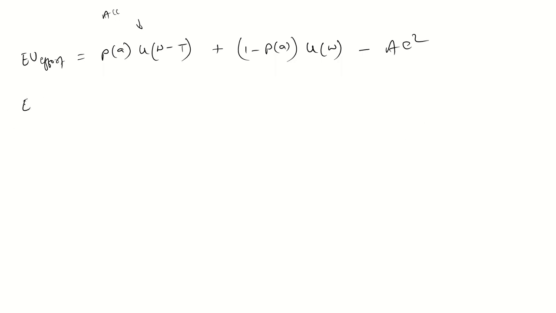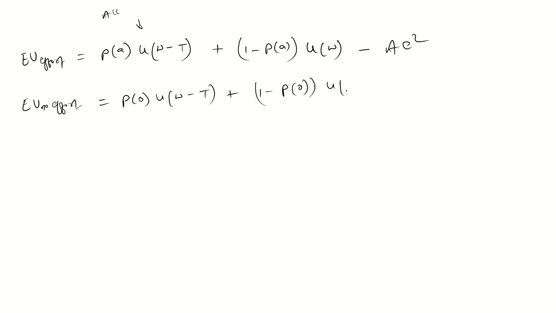Similarly, if you are not putting an effort, what is the expected utility? If no effort is there, it is P0. If the accident will occur, your wealth is W minus T, plus accident not occur, but you are not putting an effort, 0.